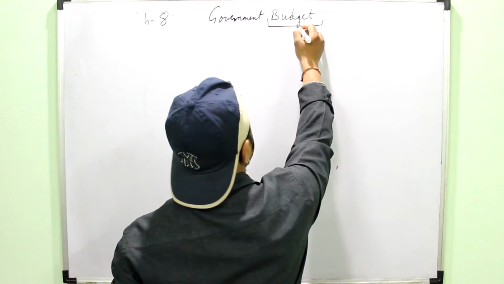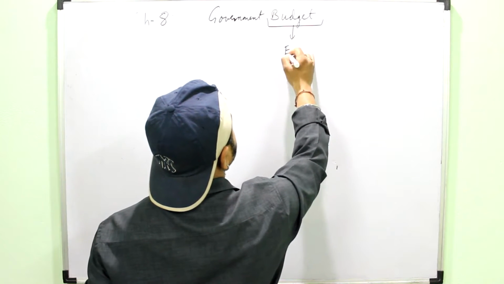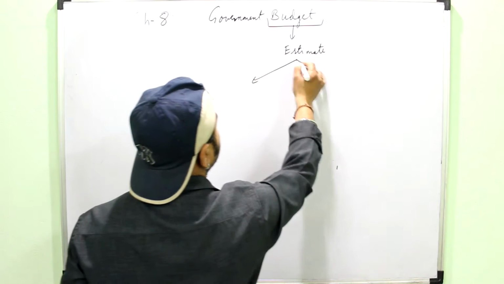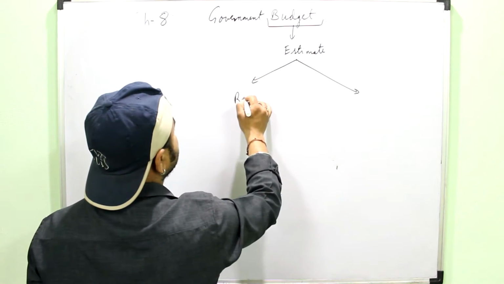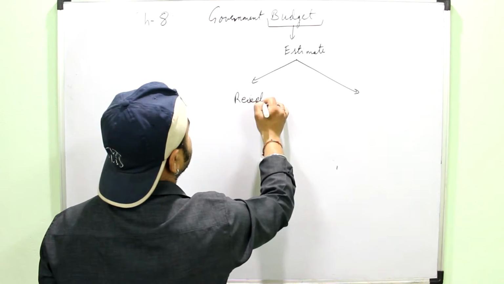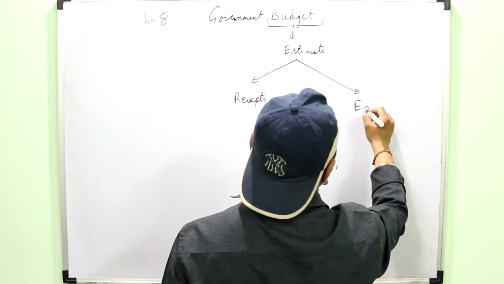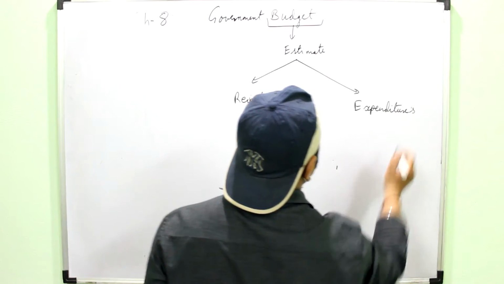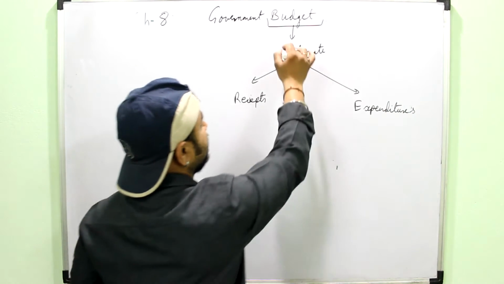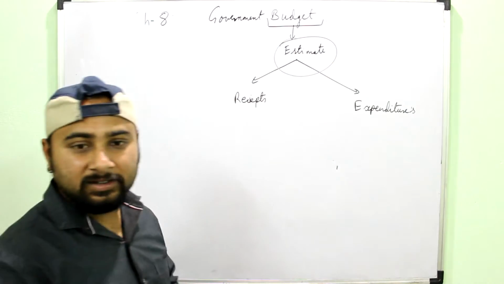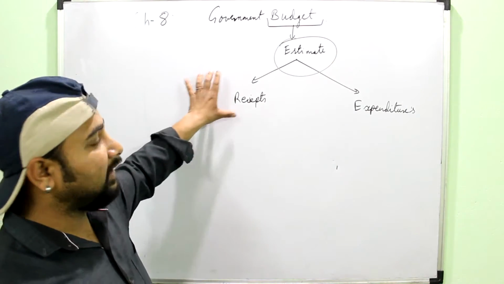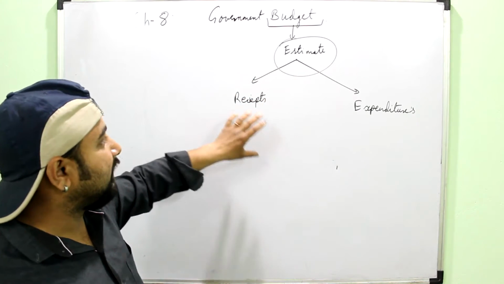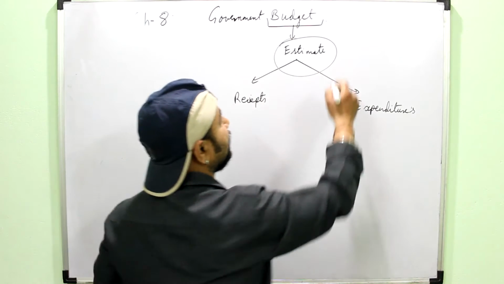If you have to define budget, you will define it as the estimate of the receipts and expenditures. Simply see this word estimate. Estimate means it is a forecast. You have just simply estimated that this would be the receipt and this would be the expenditure. So it is always made for the future.